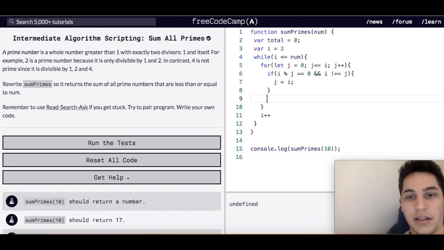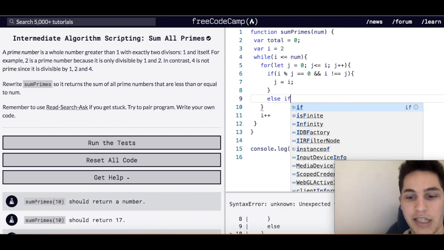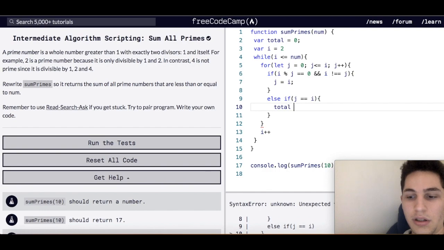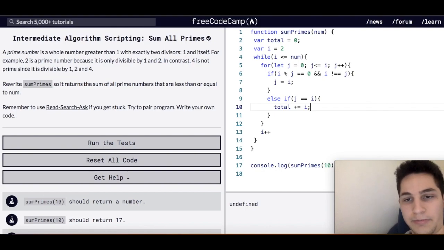So here, I'm going to show you over here. We're going to have an else if statement. Else if j is equal to i, then we can do total plus equal to i. So we can add that number to our total.